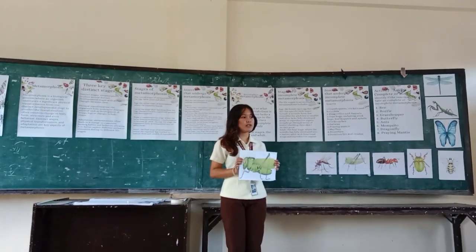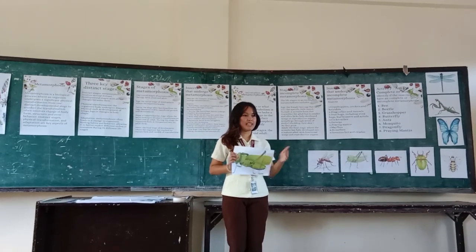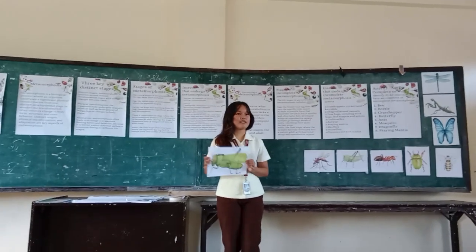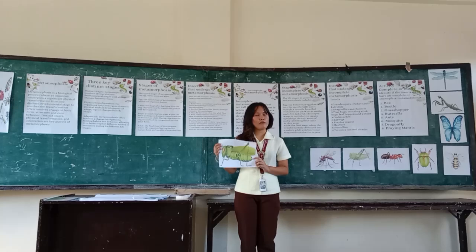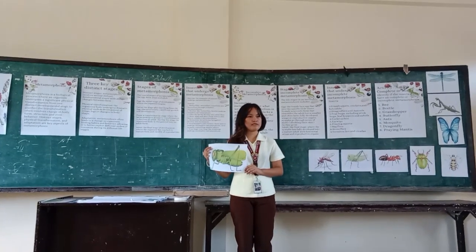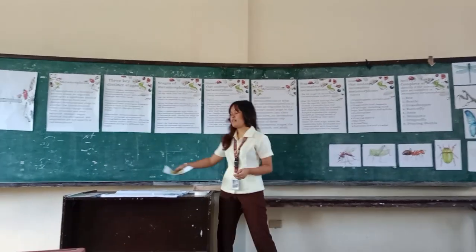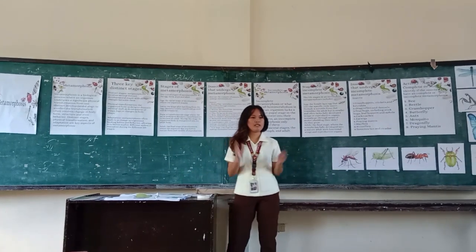Can anybody tell me what the first picture is? Yes, Reza? Ma'am, that is a grasshopper. Yes, that is correct. And where do you think you can see a grasshopper? We can see a grasshopper eating grass. Yes, that is correct. Let's give Reza 3 claps.